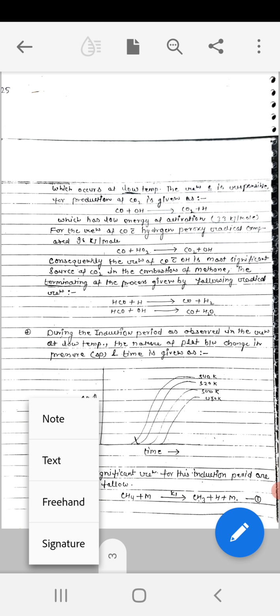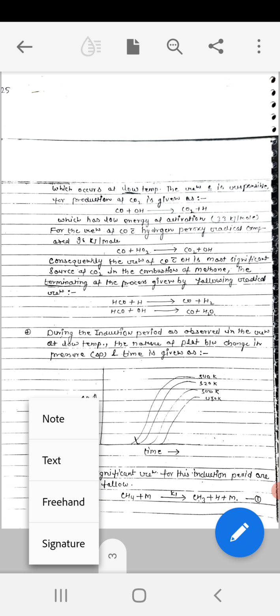For the reaction of carbon monoxide with hydroperoxy radical, the activation energy is 96 kilojoules per mole. Here the energies of two types of reactions have been compared. Now carbon monoxide reacts with HO2 and forms CO2 plus OH. Consequently, the reaction of CO with OH is the most significant source of carbon dioxide in the combustion of methane.